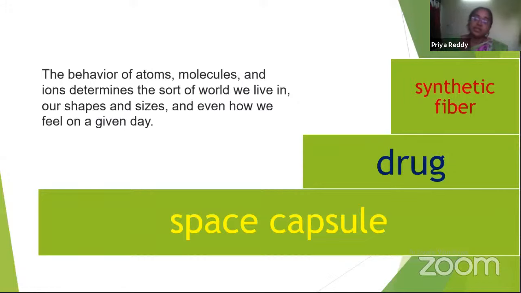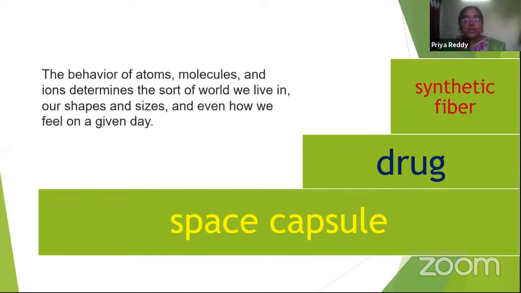And if it takes sp2 hybridization, it may acquire graphite structure. So the behavior of atoms, how they are undergoing hybridization and how they are combining, will give its structure.